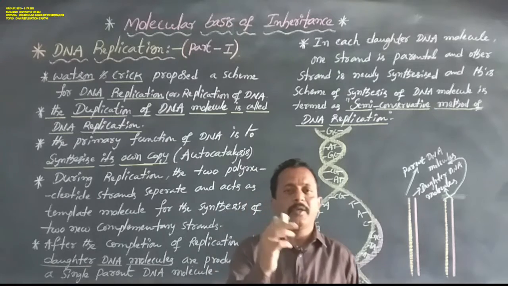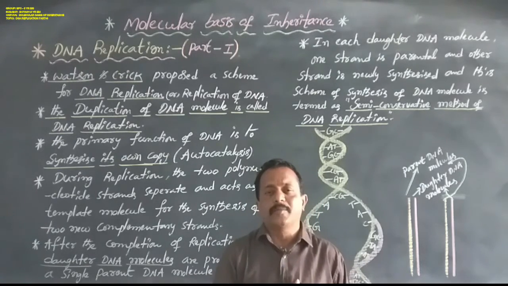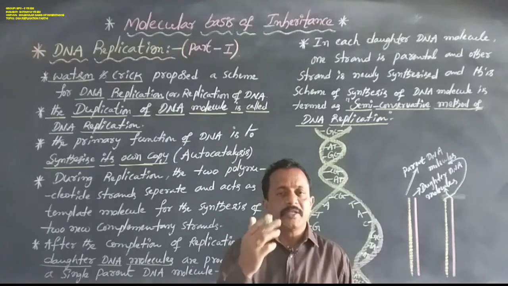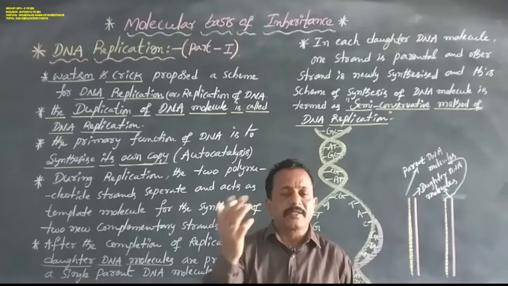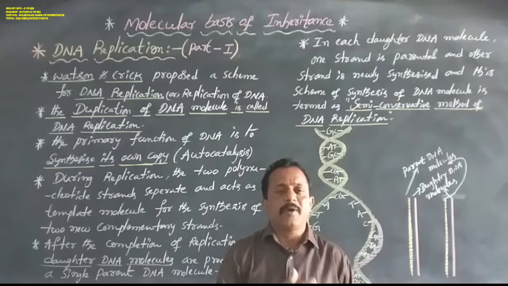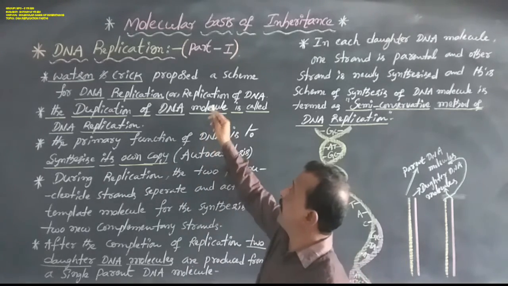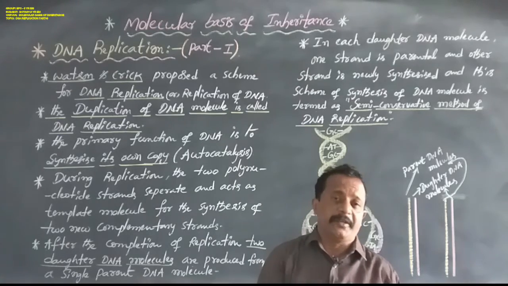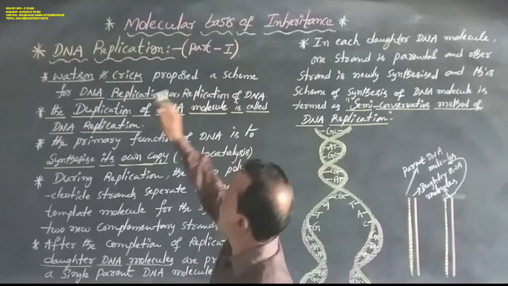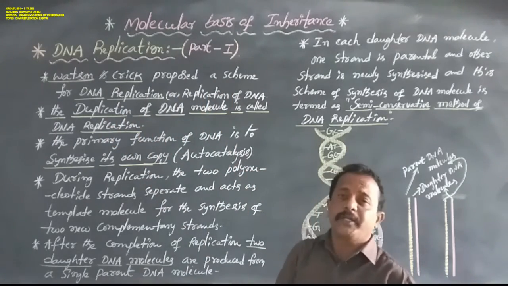Here, Francis Crick alone proposed the central dogma in molecular biology. Then after some time, James Watson and Francis Crick again proposed the scheme of DNA replication, or replication of DNA.